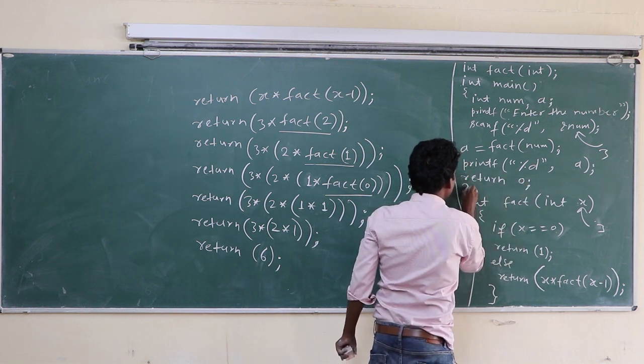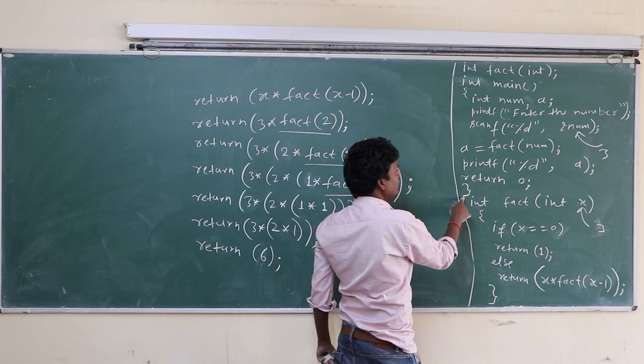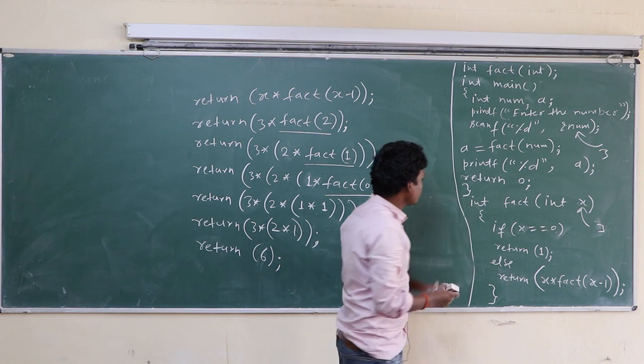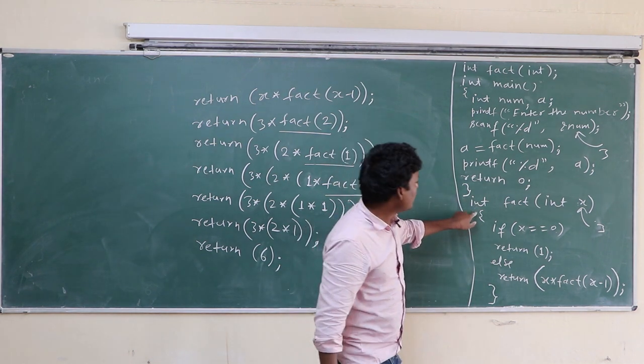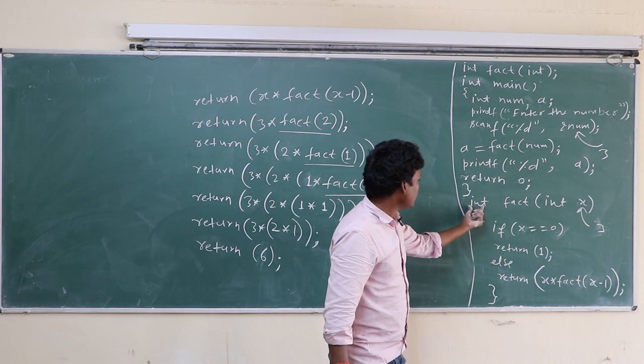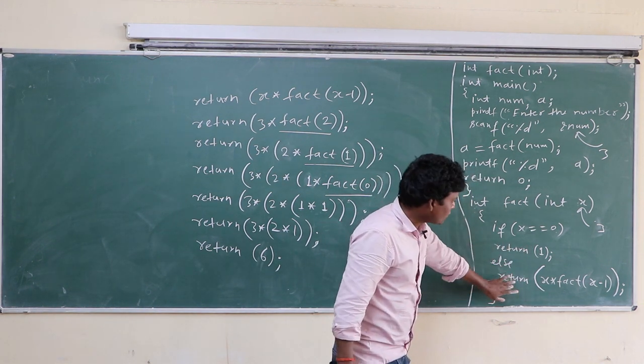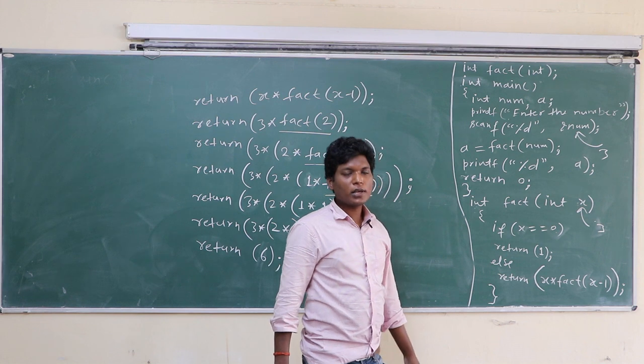So return 0, and this is the closing of the main bracket. This is the closing of the main function, and in the last there is a return. Class, here is also int fact. So there is an int, that's why there is a return statement in the function. Okay class?